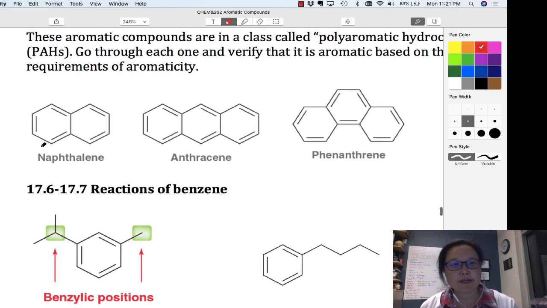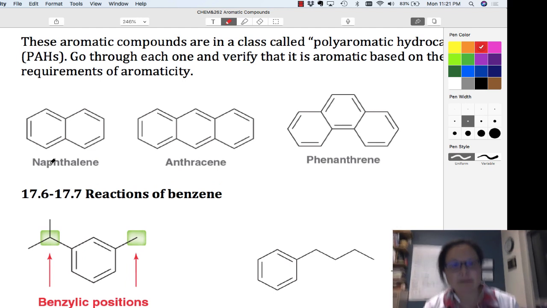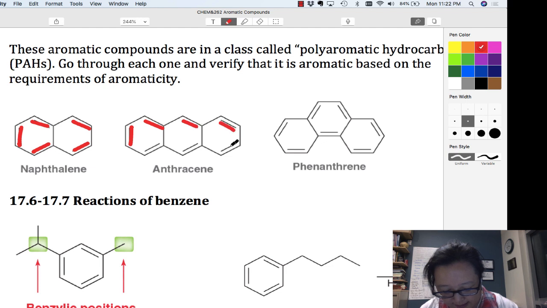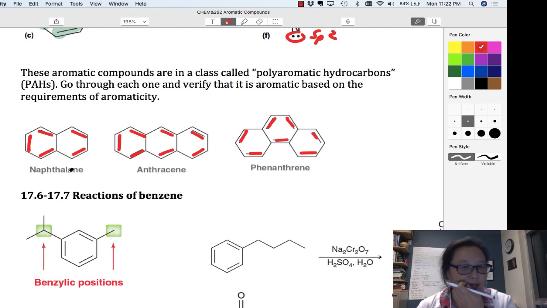Okay, and then sometimes you hear in the news about polyaromatic hydrocarbons. And so naphthalene is what's in mothballs. I don't know if anybody even uses mothballs anymore, but that's such a smell that reminds me of my grandma. Okay, but naphthalene: 2, 4, 6, 8, 10. That's a Huckel number, so this is considered aromatic. 2, 4, 6, 8, 10, 12, 14. That's also a Huckel number, so it's aromatic. Same for the next ring. So all of these fit the aromatic requirements.